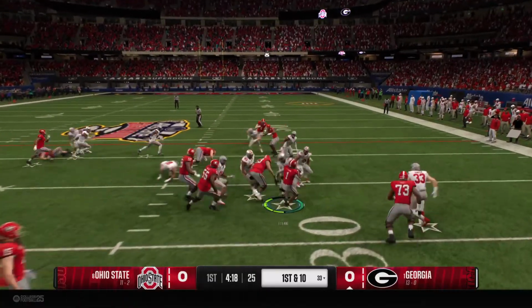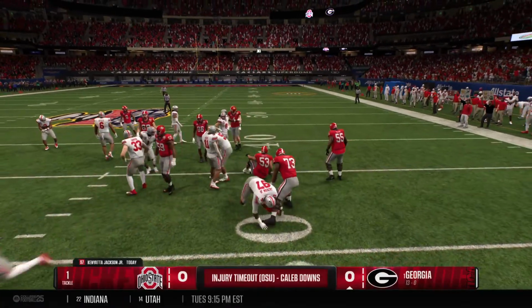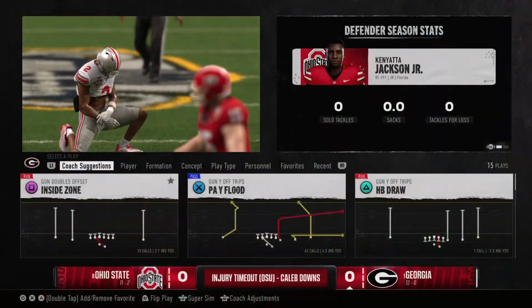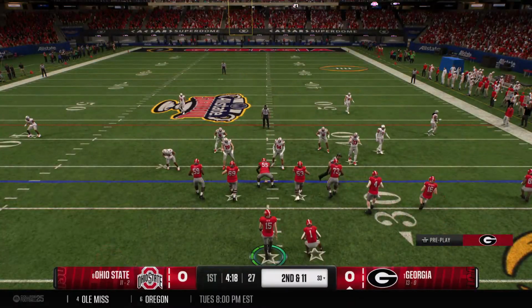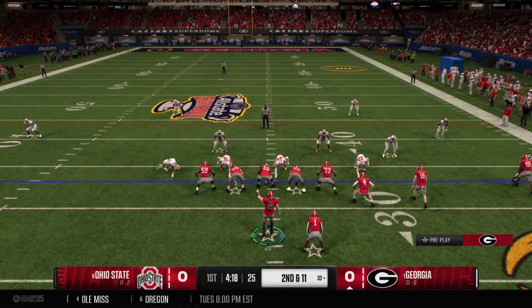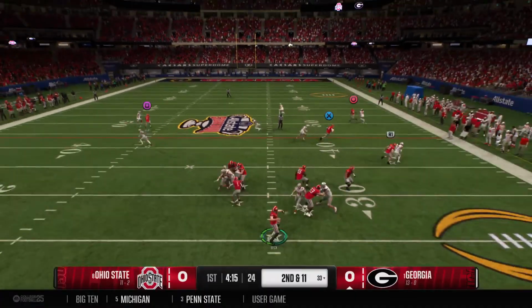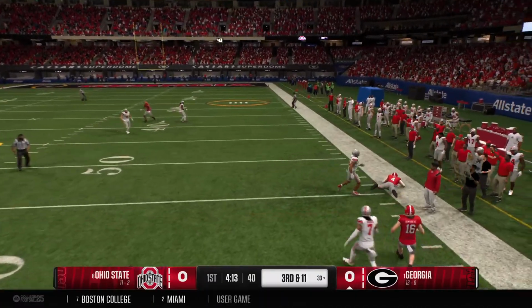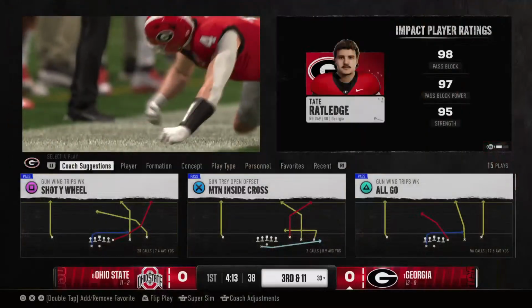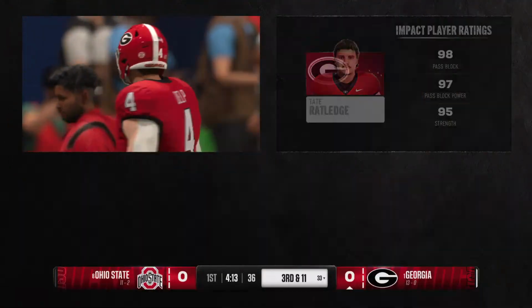The shotgun handoff here. They'll stop him behind the line for a loss of 1. Looks like a player is down injured at that last play. They'll take a timeout while they check it out. Back to throw. It's Speck. Looking for his big tight end. And it's incomplete as he just overthrew his receiver that time.